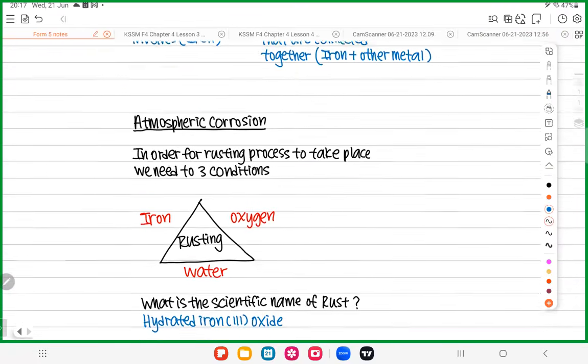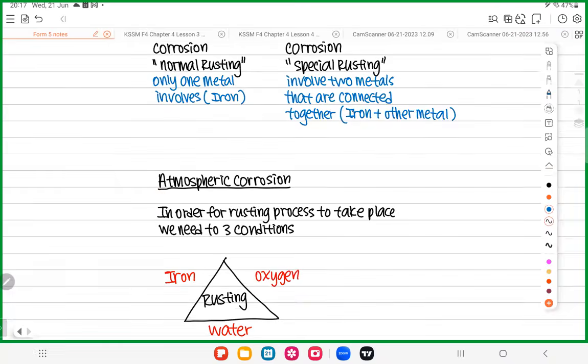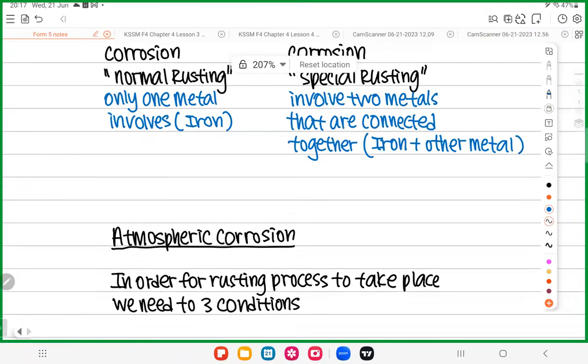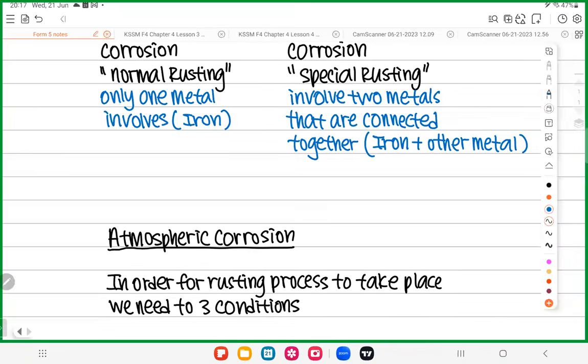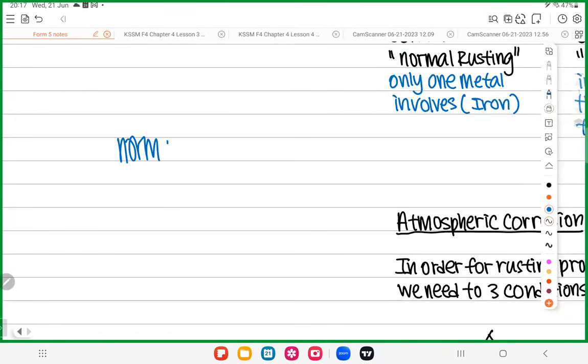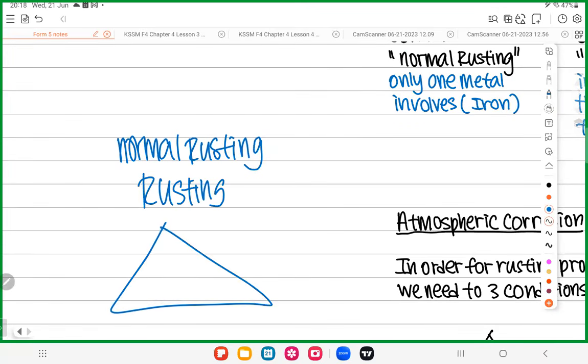I want to teach you something about atmospheric corrosion. What is atmospheric corrosion? Atmospheric corrosion means normal rusting. You all learned about normal rusting as early as primary school. In primary school, you already learned what rusting is. So can we do a revision of primary school? You should know that when you want rusting to occur, you need 3 conditions.